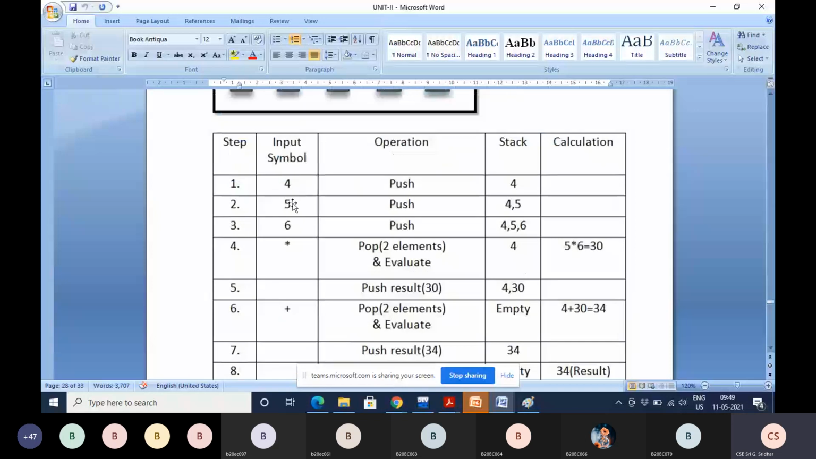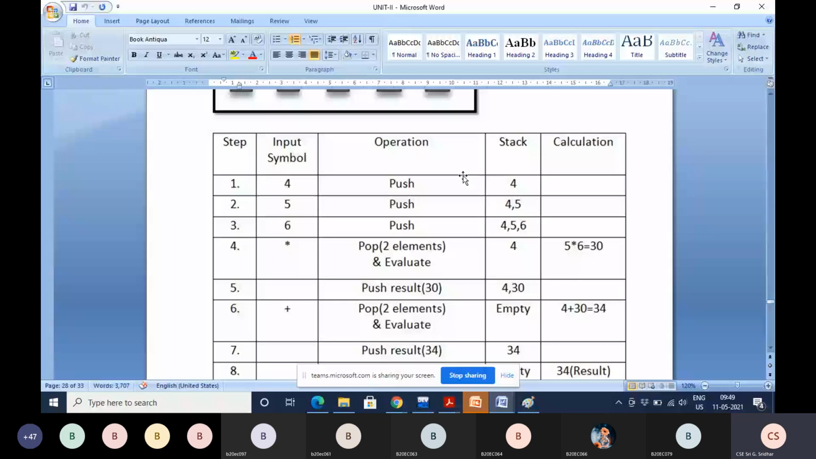First, we are reading 4 as this is the first symbol in the postfix expression. Because it is an operand, perform push operation. Now stack contains 4. And the second symbol is 5. Because it is an operand, perform push operation. Now stack contains 4, 5. Next one is 6. Because it is an operand, again perform push operation. Now stack contains 4, 5, 6.